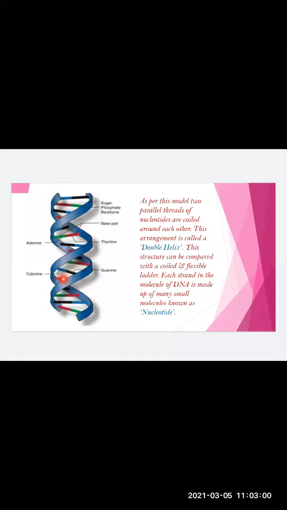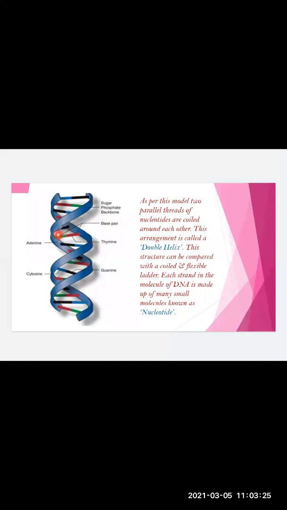They are very flexible and made up of a sugar-phosphate backbone. So you can also say this is the backbone of DNA. It is because of this that the nitrogenous bases are able to keep their roots. Then we have base pairs.